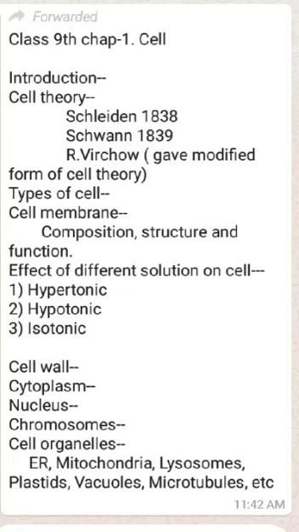Another function is diffusion. Diffusion is the movement of solid or gaseous molecules from their higher concentration to lower concentration through the cell membrane. Another function is osmosis. Osmosis is the movement of liquid material or water from its higher concentration to its lower concentration through the cell membrane.